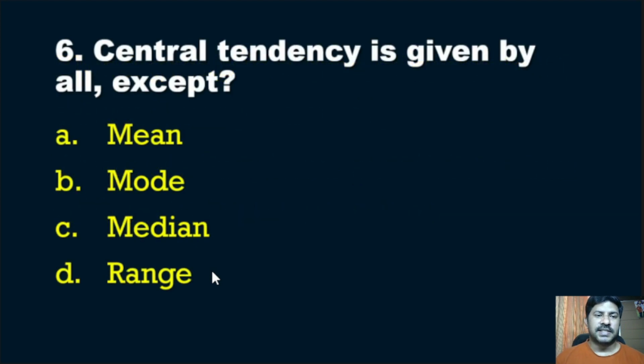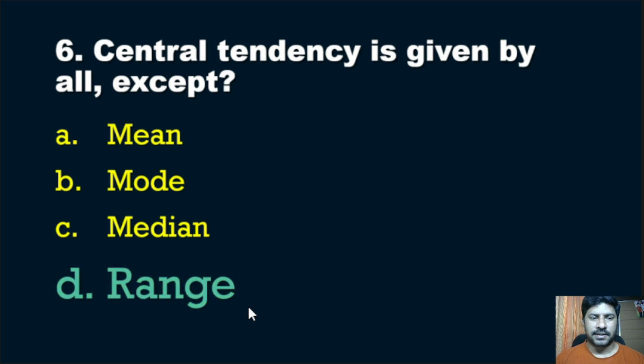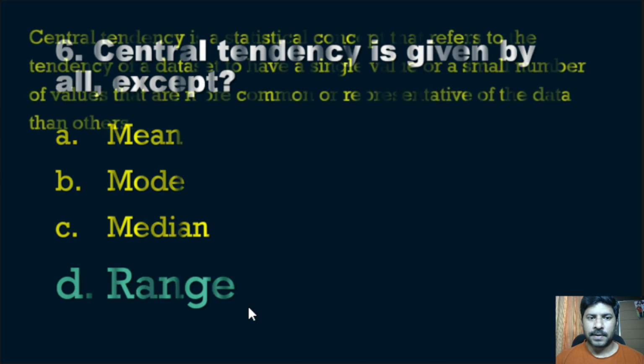Sixth question: central tendency is given by all except mean, mode, median, range. So this is also an easy question. Correct answer is range. So we will see what is central tendency.